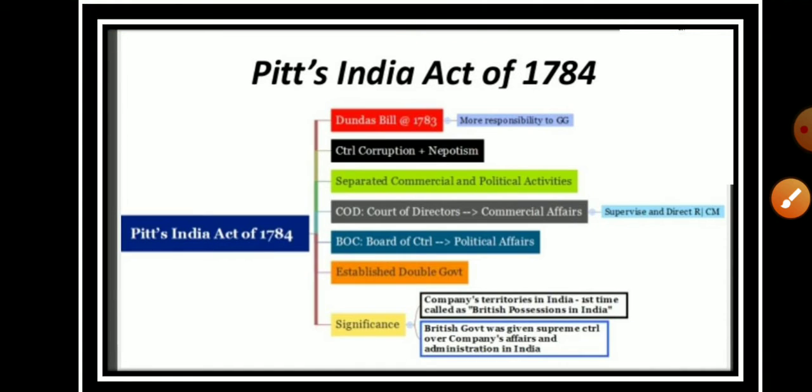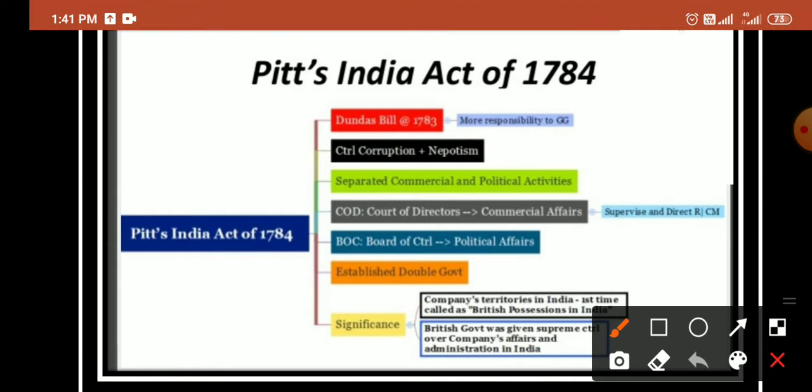The next is Pitt's India Act of 1784. This is the next act after the Regulating Act of 1773, and it was the first act which distinguished between the commercial and the political functions of the company. The Court of Directors would look after commercial matters, and the Board of Control was established to look after political affairs.